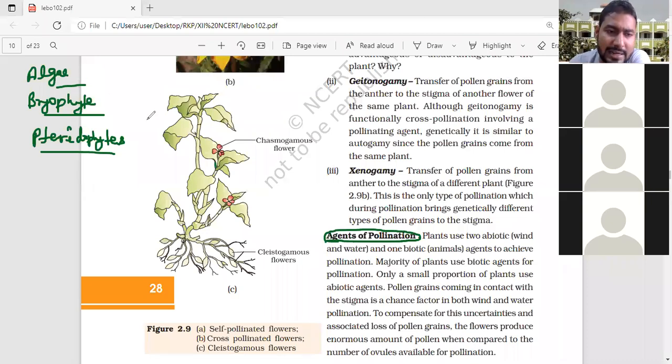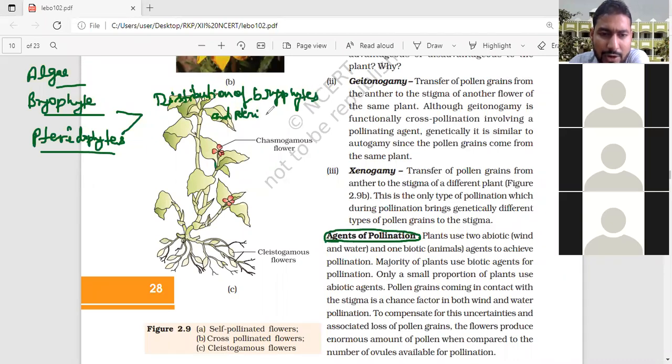If you read in NCERT, it also says the distribution of bryophytes and pteridophytes is narrow. Why narrow? Narrow means they are distributed in very few places, not widely distributed.